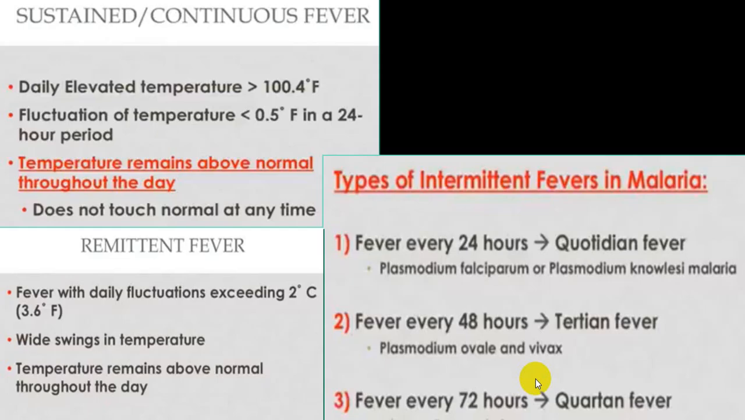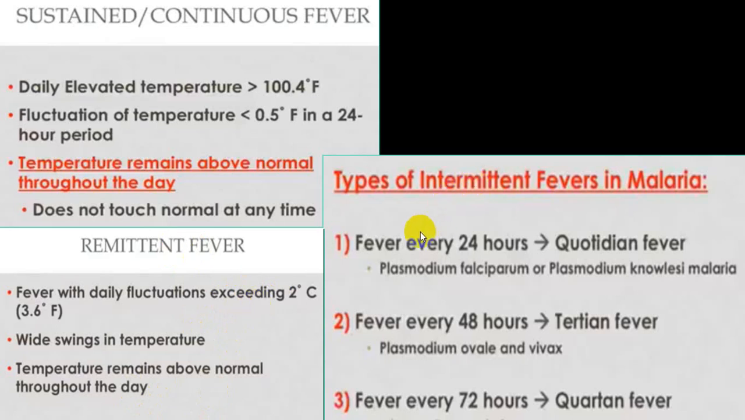These are the different terminologies which are being utilized. So we have already given a description of a continuous fever. Temperature remains above normal throughout the day, does not touch normal at any time in a day, and fluctuation is less than 2 degrees Fahrenheit. In a remittent fever, the daily fluctuation is more than 2 degrees Fahrenheit, and it does not touch normal at any time in a day. Then we call that a remittent fever.